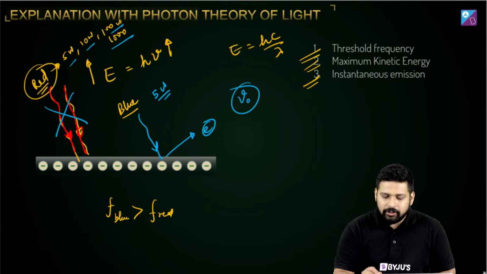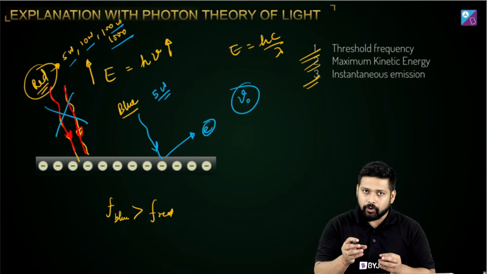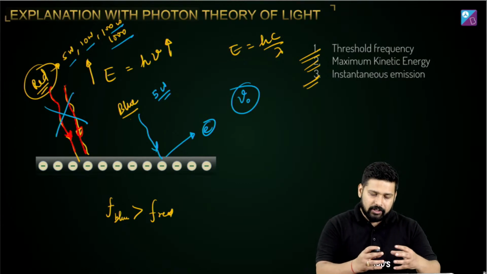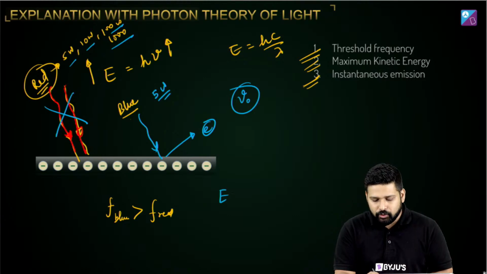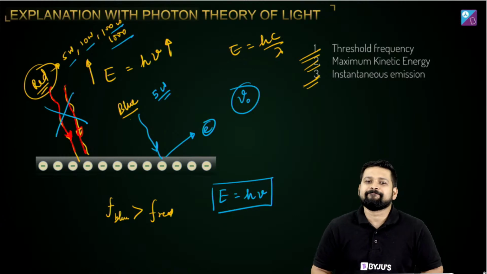And what Einstein told is that light consists of photons. These are the particles of light that we will call photons, and each photon has energy associated with it as h nu, where nu is the frequency.